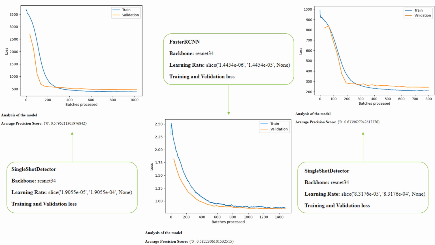As you can see in the left, the single shot detector model was the first one we ran. We were able to process about 1,000 batches. In the faster RCNN, we were able to process almost 1,500 batches. And in the third test with the last single shot detector, we were able to process 800 batches. Ultimately, the faster RCNN model processed the most data with the best accuracy in the shortest amount of time.